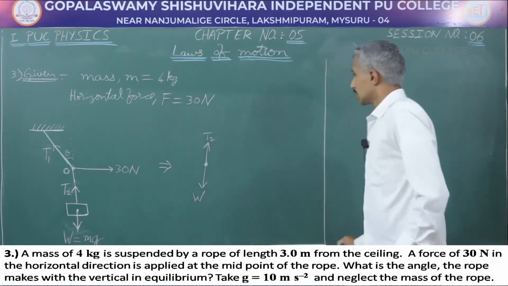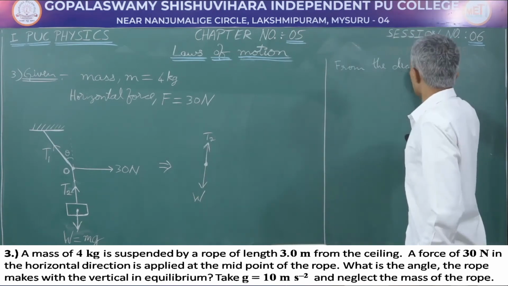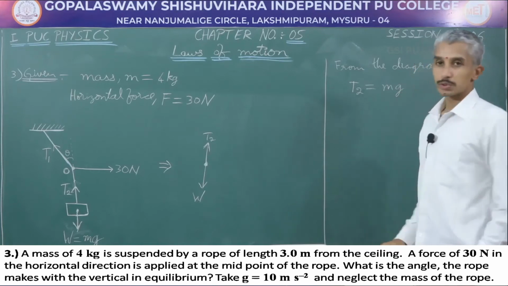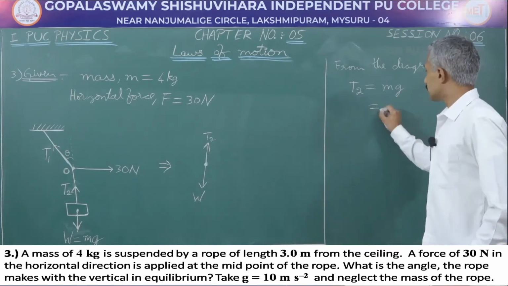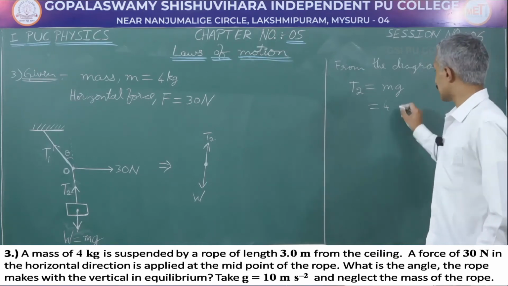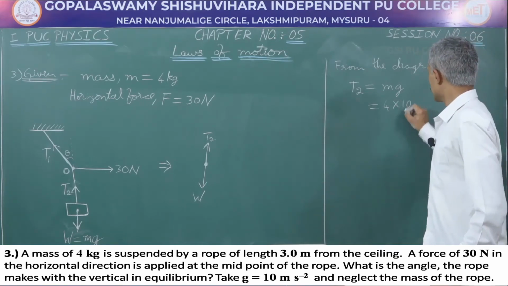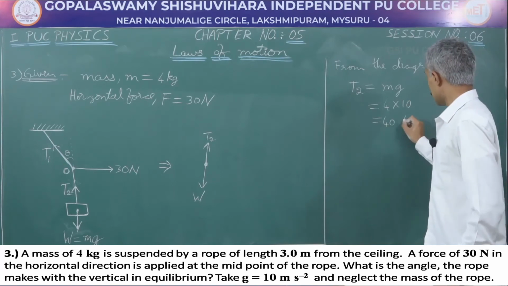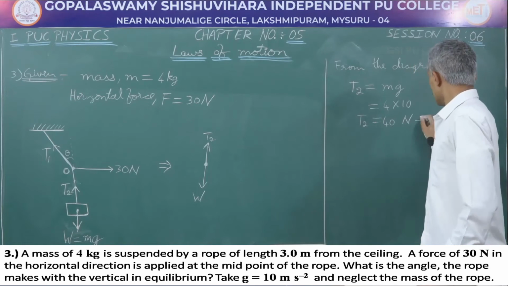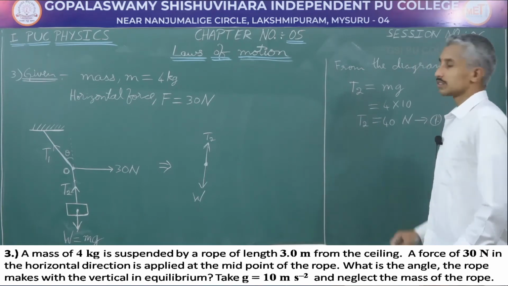Therefore, I can write from the diagram T2 is equal to the weight of the object, which is m into g, and mass is 4. Here they have mentioned that we can take acceleration due to gravity as 10. So, 4 into 10, it will give us 40 Newton. Let me take this as equation 1.